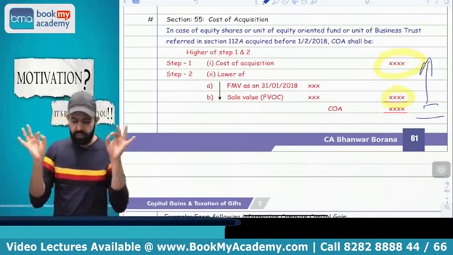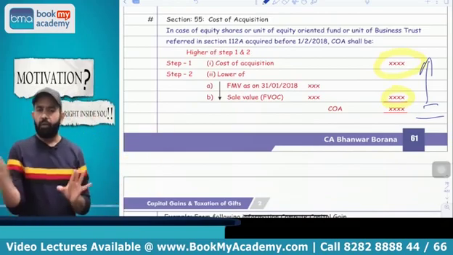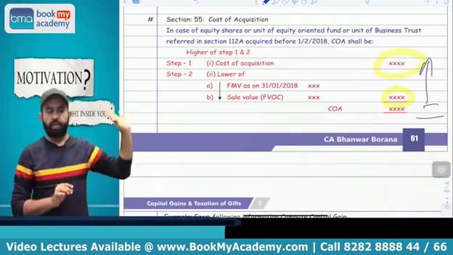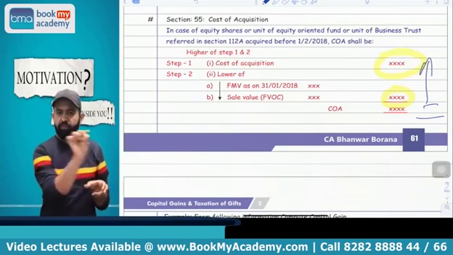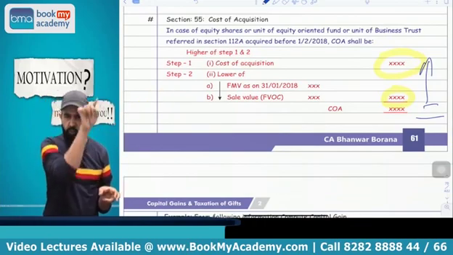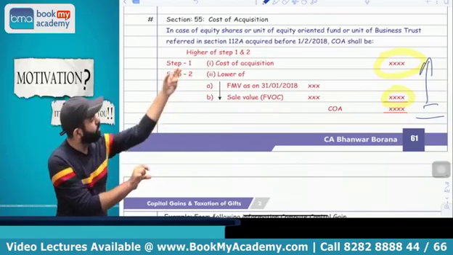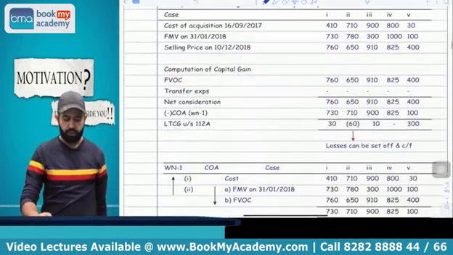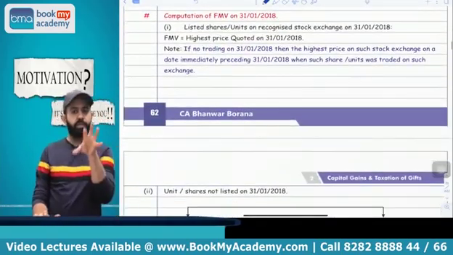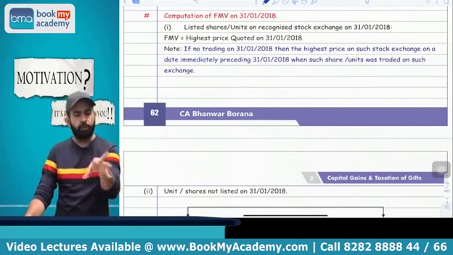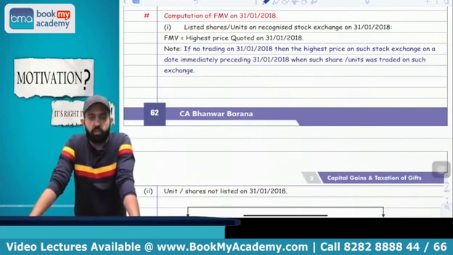But how you will calculate the cost is given in section 55. First take your actual cost, and second, the FMV as on 31st Jan or the full value of consideration, whichever is lower, and compare, and whichever is higher will be your cost of acquisition. But now the question is how you will compute the FMV as on 31st Jan 2018.